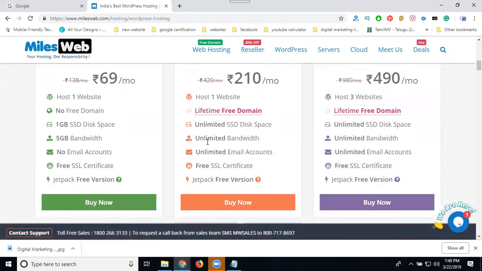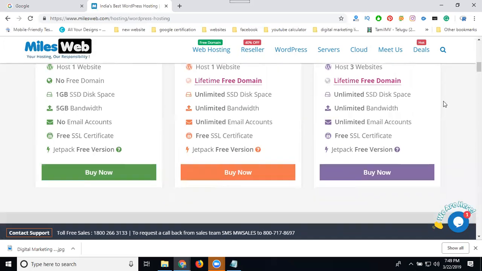Space unlimited, bandwidth unlimited, email accounts unlimited, SSL also free. How many websites? Total one website. Here, 3 websites can be hosted on the WordPress package at 490 rupees per month. Here a condition also applies: when you purchase 3 years, it will be 490.